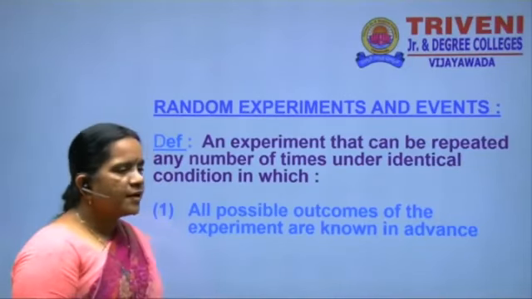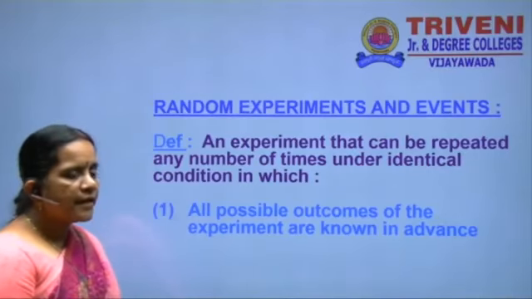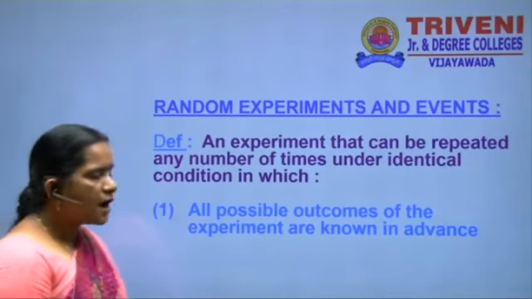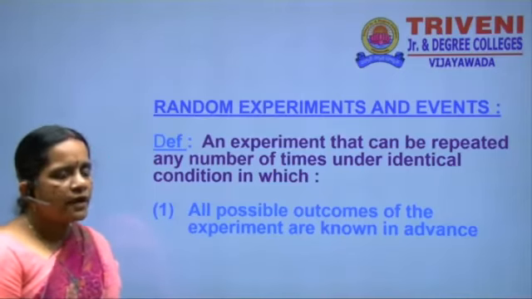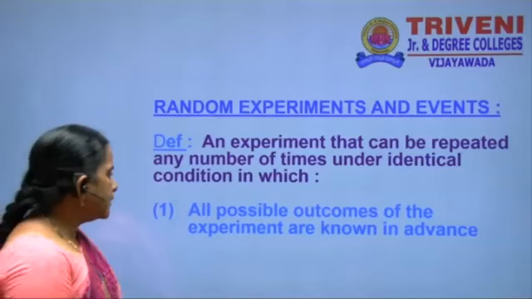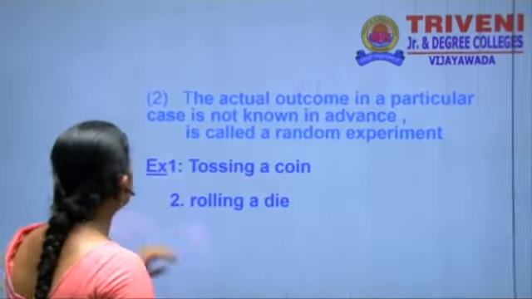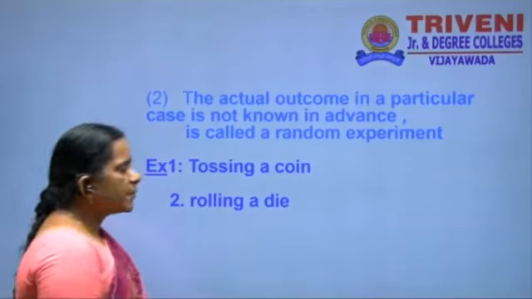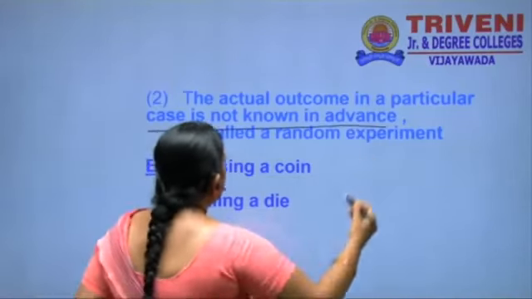A random experiment can be conducted many number of times under identical conditions, in which all possible outcomes of the experiment are known in advance. And the next one is that the actual outcome in a particular case is not known in advance.